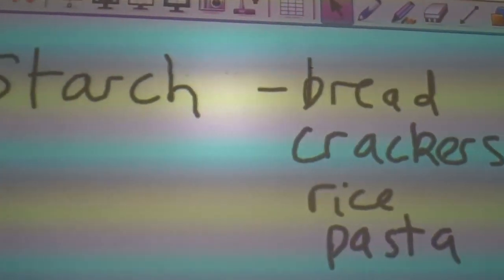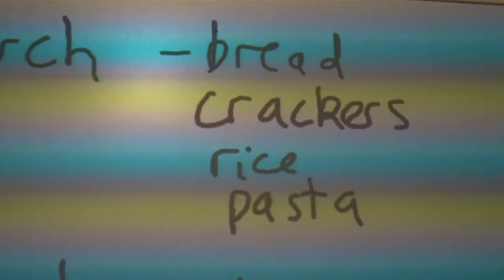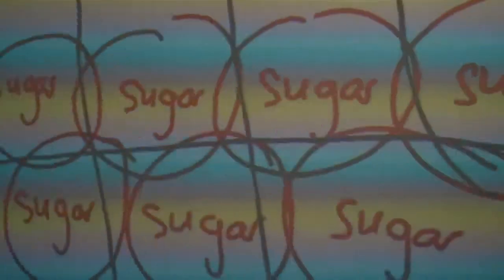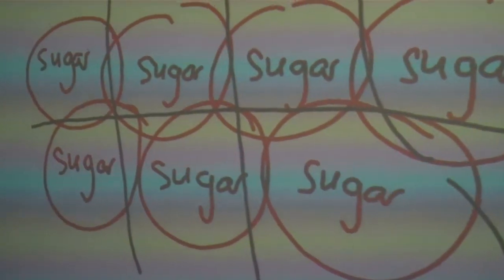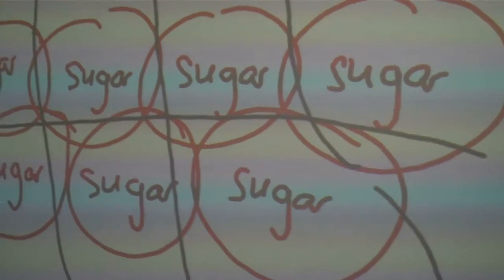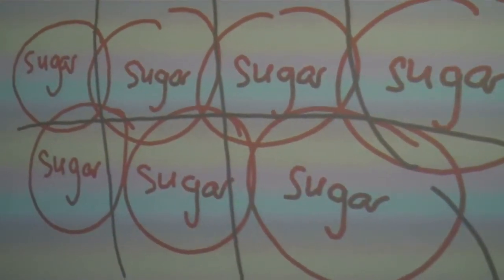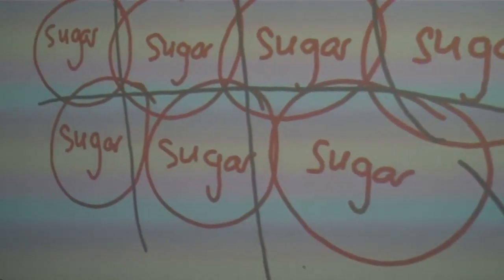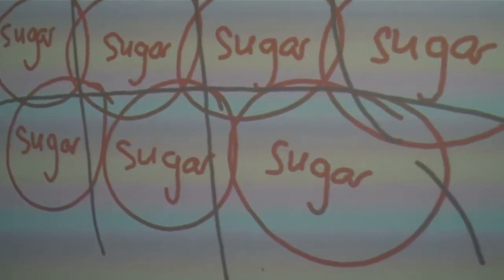Okay, so I said in the mouth the starch is broken down into sugar. For starch, think bread, crackers, rice, pasta, potatoes. And what starch is, is a bunch of sugar molecules joined together. And when they're attacked by chemicals, enzymes in the saliva, the bonds between the sugar molecules are broken, and so we end up with sugar.